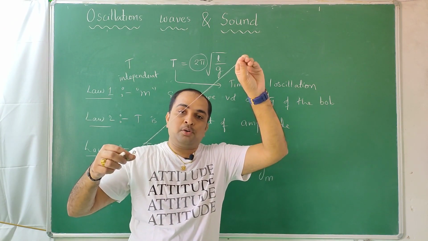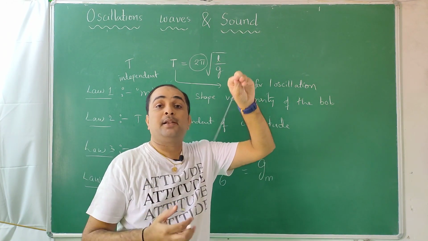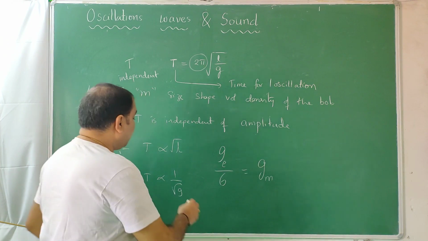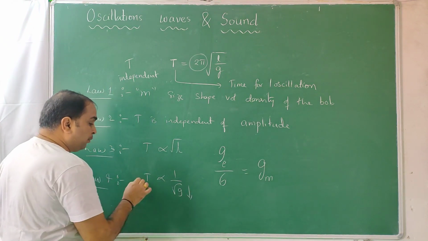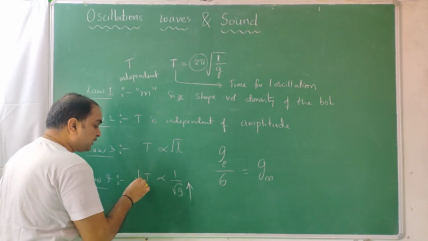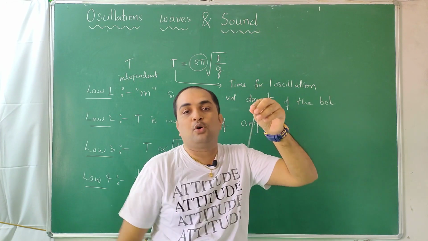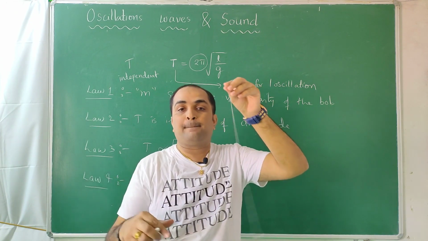So on moon, less gravity, no? To swing like this and come back, it takes more time. Less gravity, more time. More gravity, less time. On earth, gravity is more compared to moon, so quickly it goes and comes back. Here acceleration will be more.